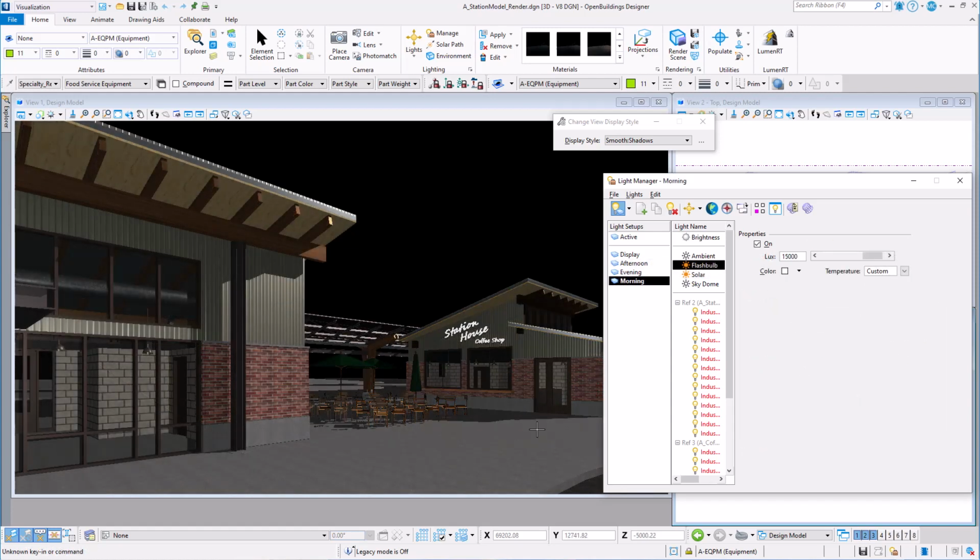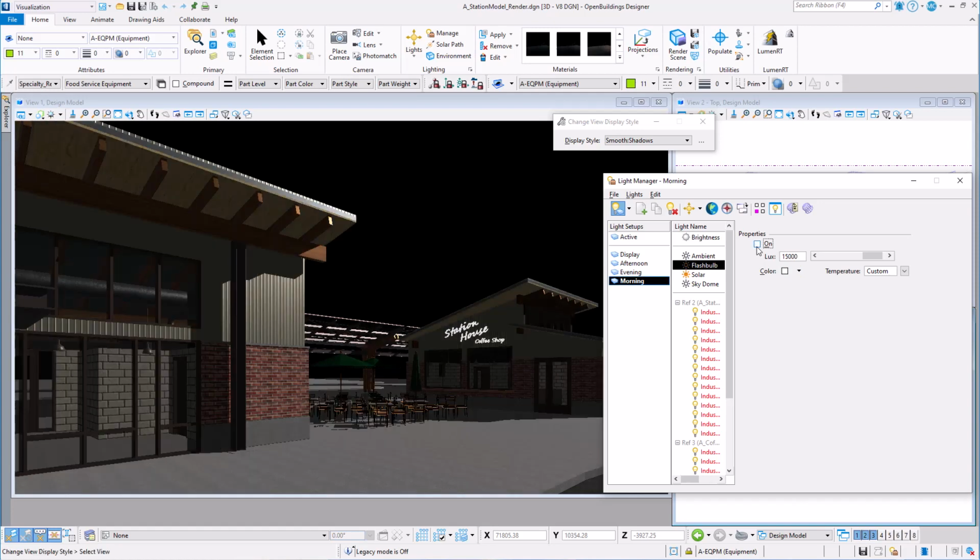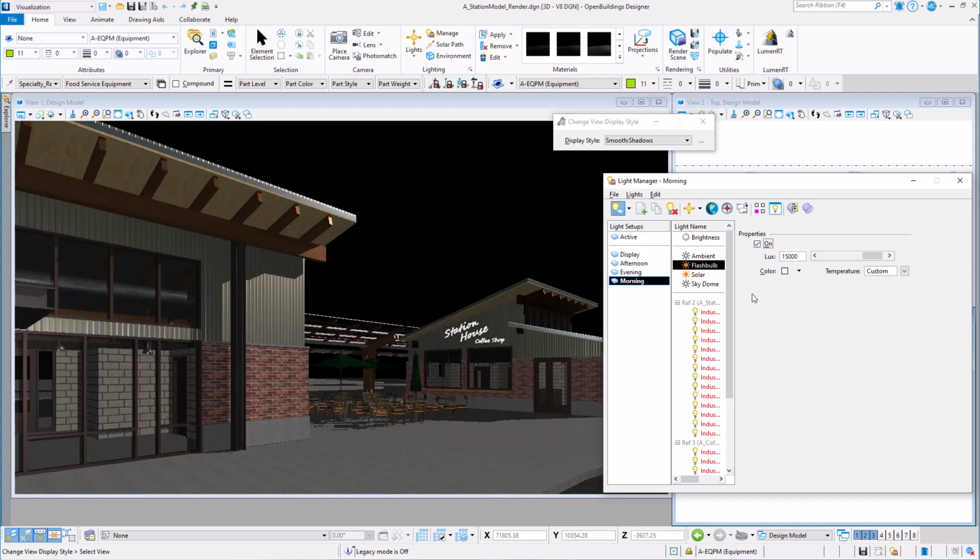Now, ambient lighting and flash bulb are similar in that they add light to surfaces and do not cast shadows. So if a face of the building was not getting any sun, like the coffee shop here, this would help light it up. We can see that the coffee house is in shadow and rather dark without the added flashbulb lighting.